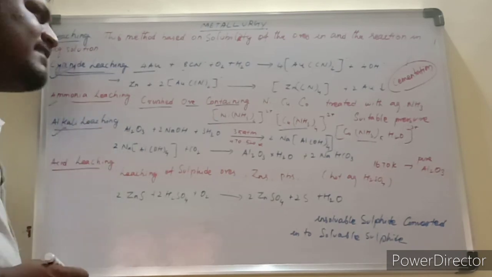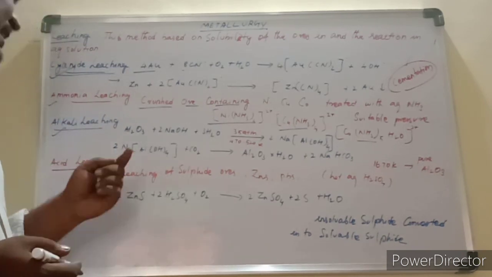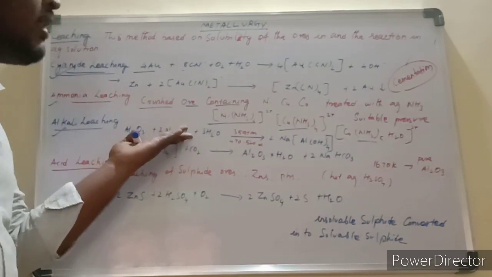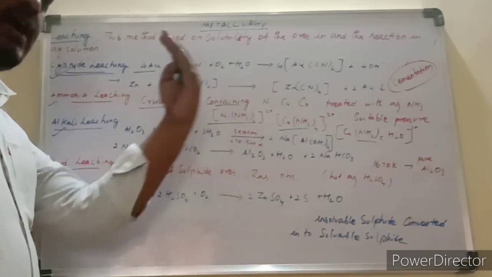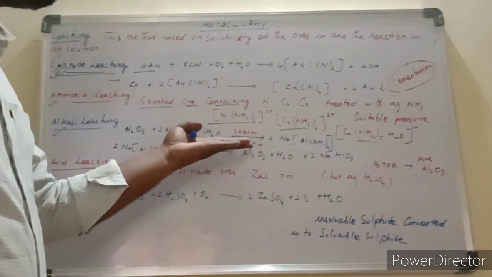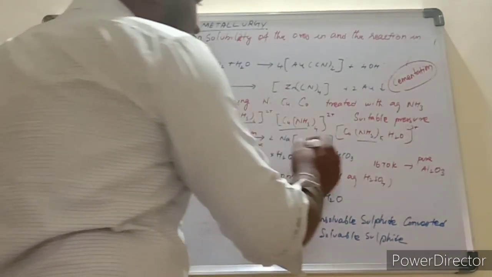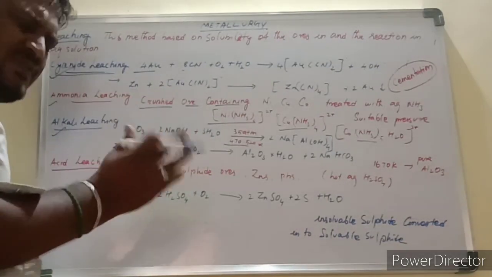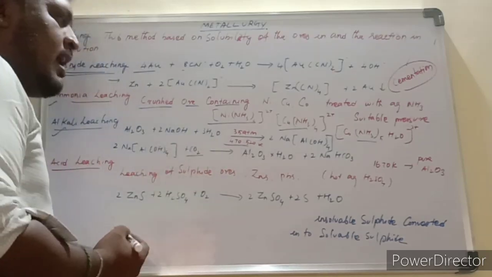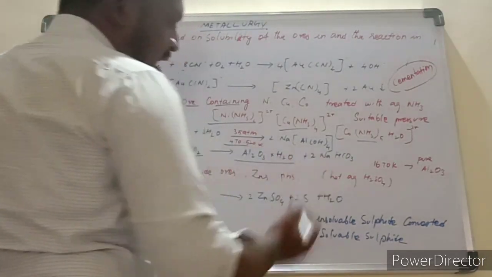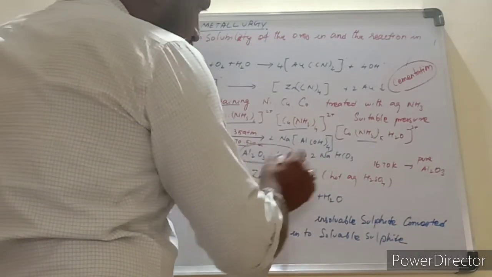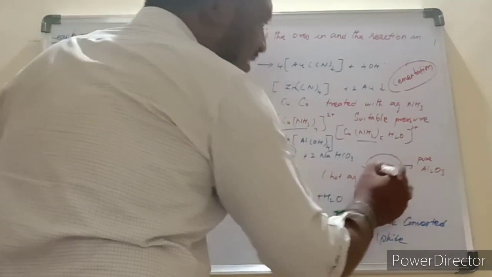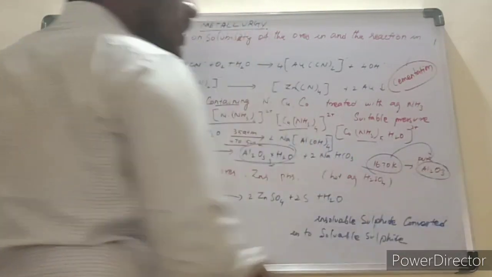And alkali leaching. What is alkali leaching? We take the compound Al2O3, aluminum oxide, and react it with alkali, sodium hydroxide, under the condition of 35 atmospheres and 470 to 520 Kelvin. We get sodium tetraaqua aluminate. This compound is cooled while passing carbon dioxide through it, and finally it is heated at 1670 Kelvin to get pure alumina, Al2O3.